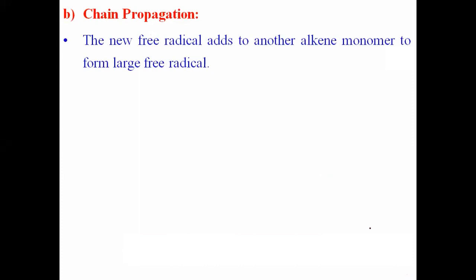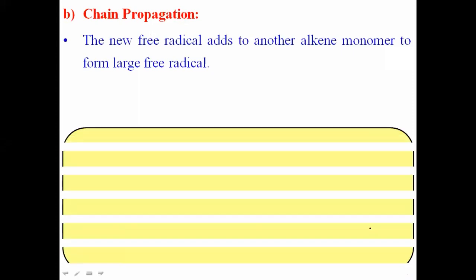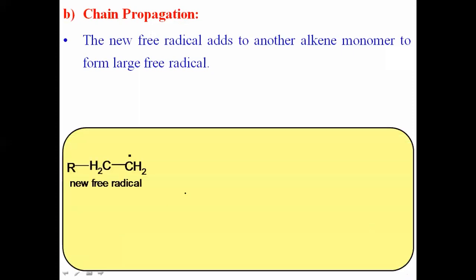Okay, now let us see how that new free radical adds to another alkene molecule. This is the new free radical which is formed in the chain initiation step. It further reacts with another alkene molecule, meaning another ethene molecule, the second ethene molecule. Here also the same type of bond breaking occurs. The same type of addition occurs.